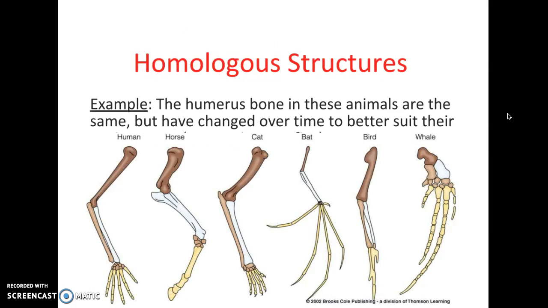In humans, it is the bone that connects your shoulder to your elbow, and we can find evidence of a humerus bone in a wide variety of animals, which helps support the idea that this bone has been around for evolutionary time and must have evolved with organisms as they evolved. Obviously, the whale humerus bone is quite small compared to the human, but the same bone does exist in all of these organisms.